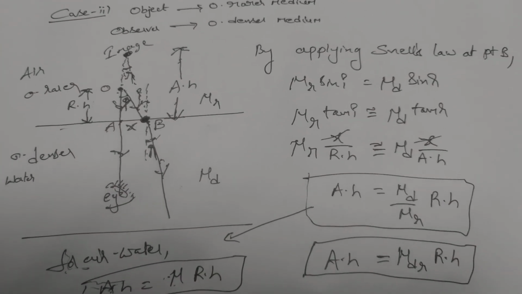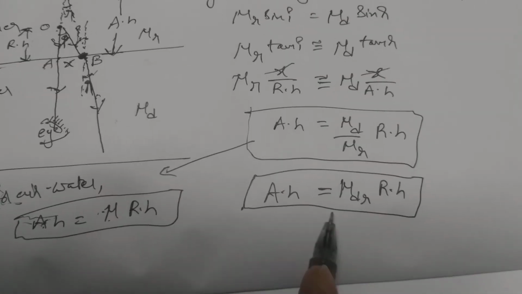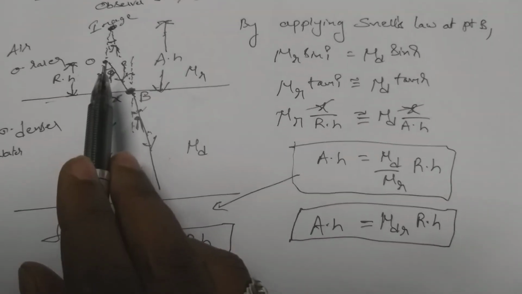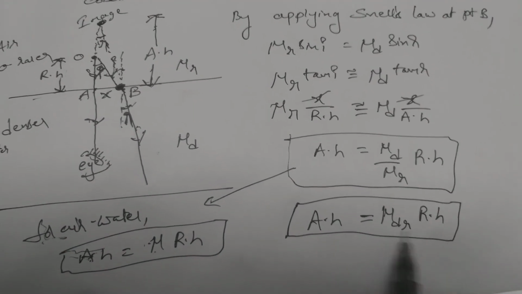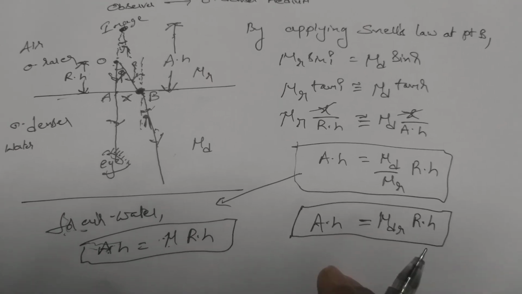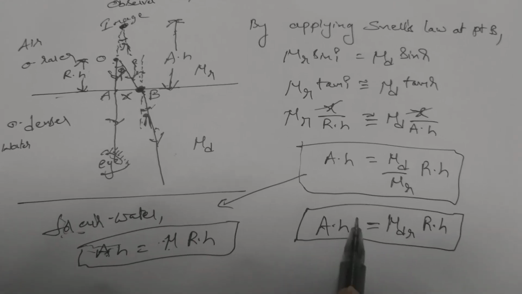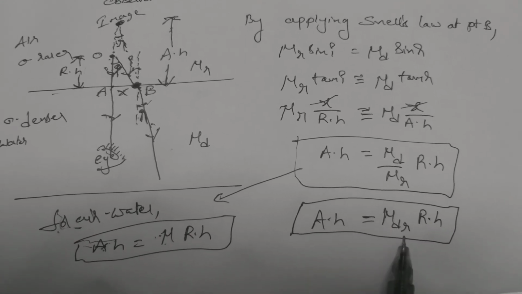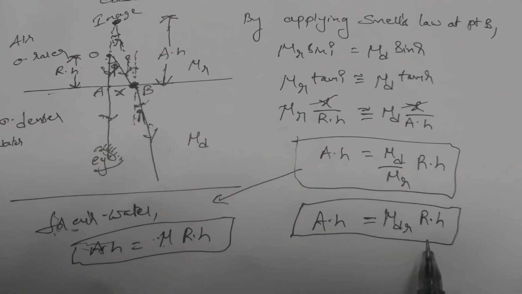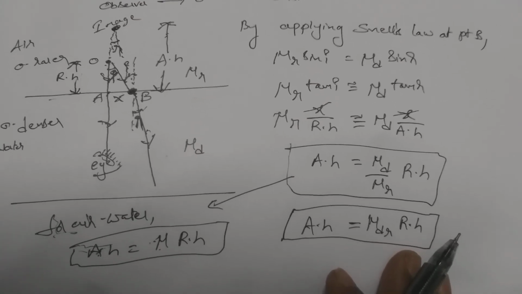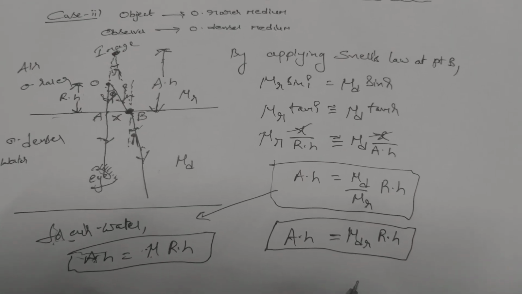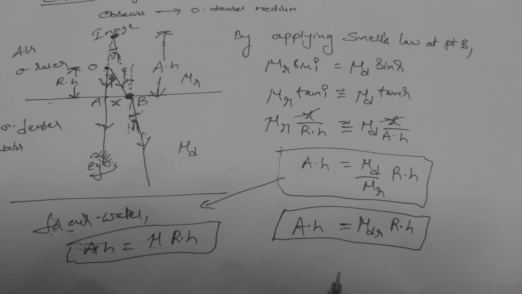See, in case 1 we observed that the apparent depth is less than the real depth by mu d r times. Now in case 2 we observe that the apparent height is more than the real height by mu d r times. So in our nature, every phenomenon follows certain basic laws. The apparent depth decreased by mu d r times, and here the apparent height increased by mu d r times. That means for every phenomenon in nature there are certain basic laws of nature, which physics studies. So thank you very much for watching this video.